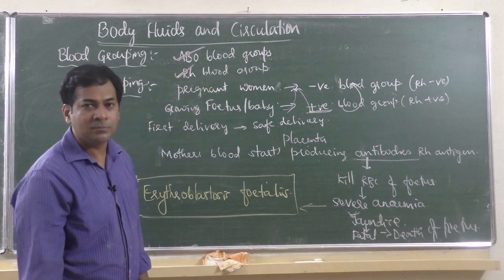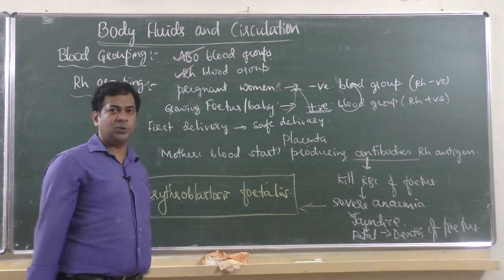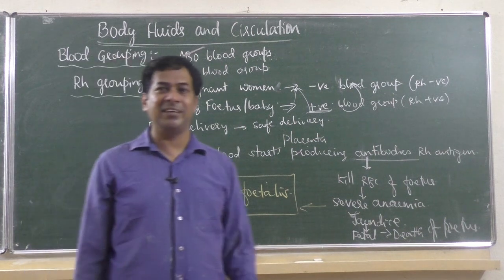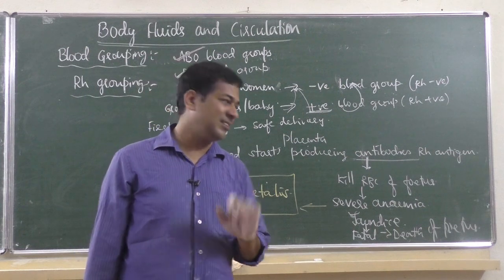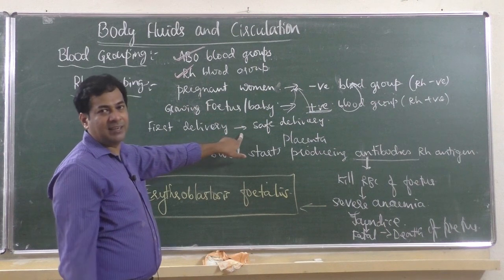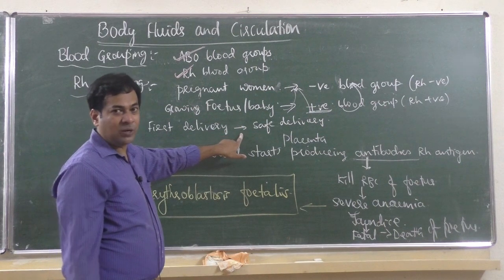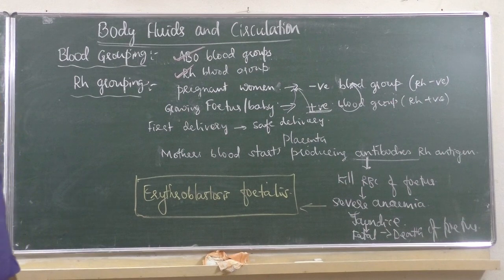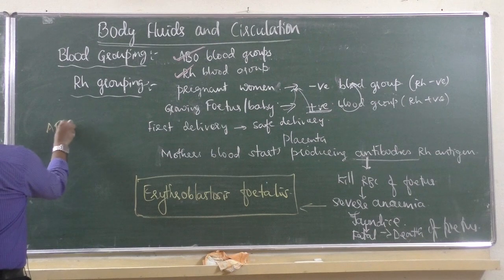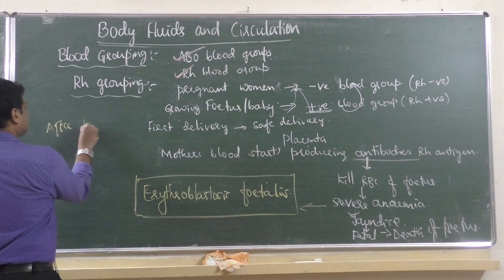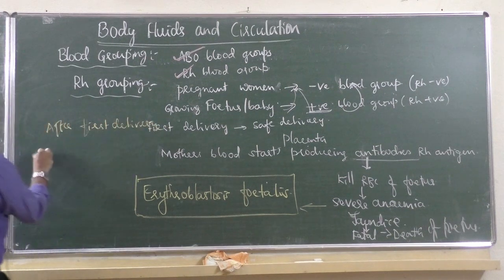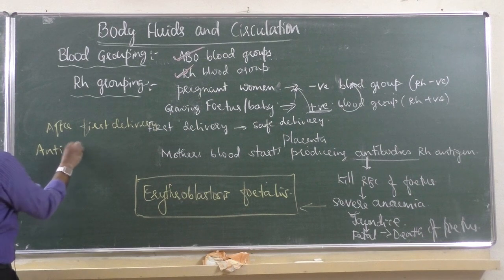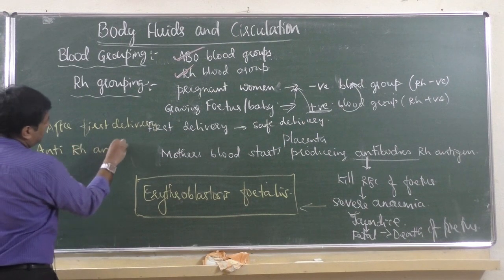How to solve this problem? There is a solution. So if any girls are having negative blood group, no need to worry, don't think so much. Okay, in medicine a solution is there for everything. What they do after first delivery, they give anti-Rh antibodies.